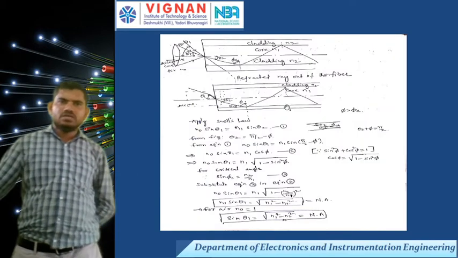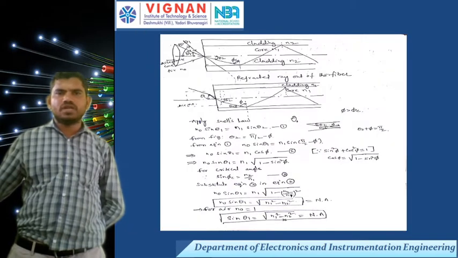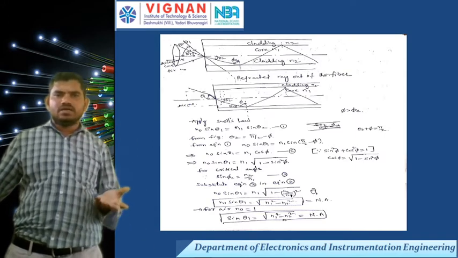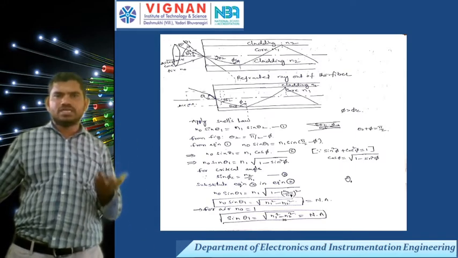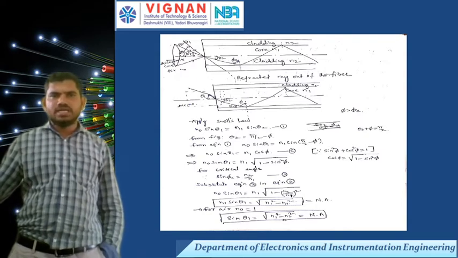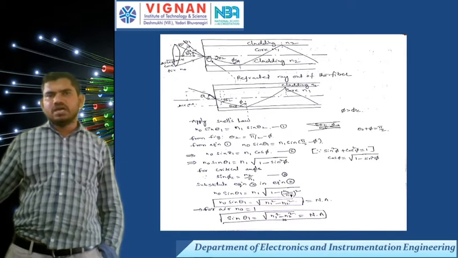Now, for analysis purposes, I can redraw the previous diagram to calculate the numerical aperture and the critical angle. This is my first incident ray. I am propagating this ray through the core with an angle of theta 1.